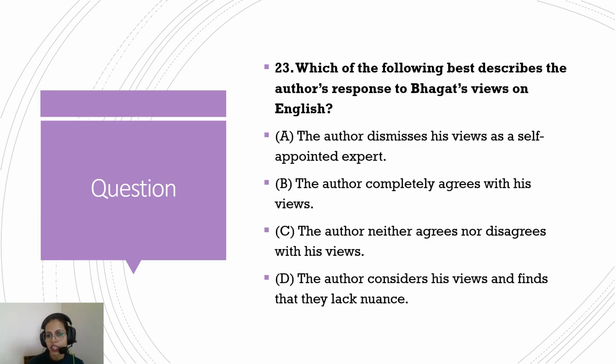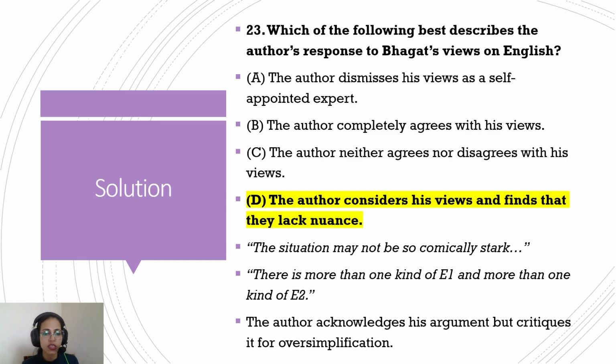Which of the following best describes the author's response to Bhagat's views on English? Option A, the author dismisses his views as a self-appointed expert. He does call him a self-appointed expert, but he does not dismiss his views, because even at the end he uses Chetan Bhagat's categorization to make his own point as well. So he's not dismissing the views of Chetan Bhagat. The author completely agrees with his views? Of course not. He's saying it is not nuanced enough. It has more layers. The author neither agrees nor disagrees with his views? The author considers his views and finds that they lack nuance. So option D is there. He says that this is simplistic, and there are more factors to be taken into account. That's what the author is saying. So option D is your best option.